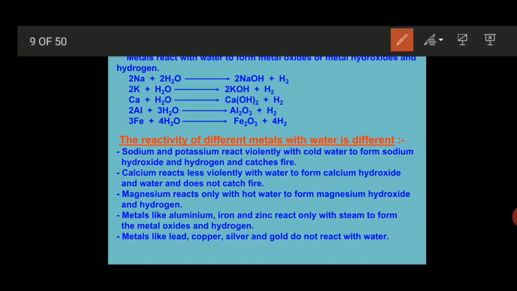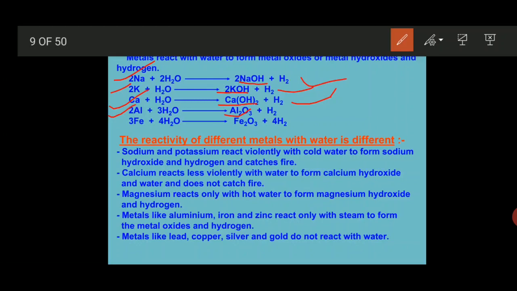So let's see. When sodium reacts with water, it gives us sodium hydroxide along with hydrogen gas. Because of the formation of sodium hydroxide, it is also known as a basic oxide. Similarly, potassium reacts with water to give potassium hydroxide and hydrogen gas. Calcium reacts with water to give calcium hydroxide and hydrogen gas. Aluminium reacts with water and gives us aluminium oxide and hydrogen gas.